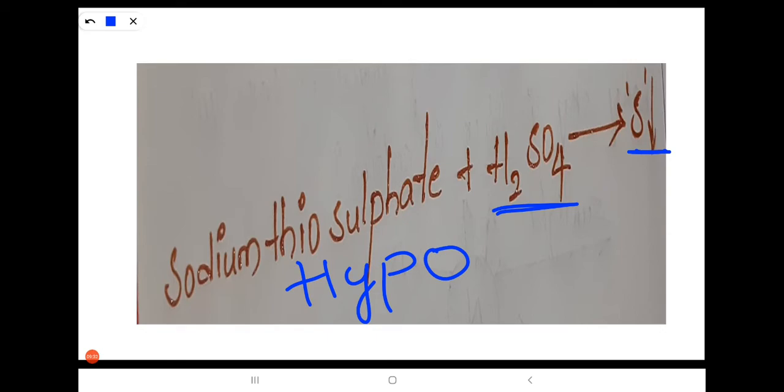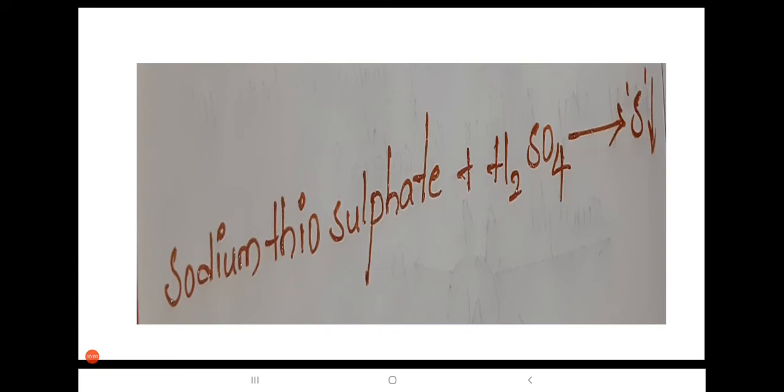If the size of the sulfur crystal is large, then we can observe the white color. So it depends upon the size of an atom.